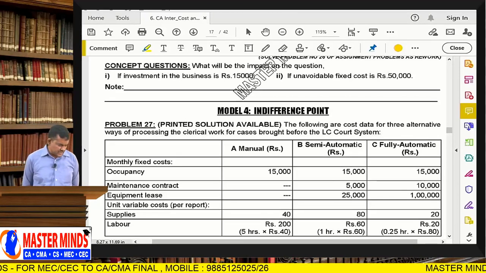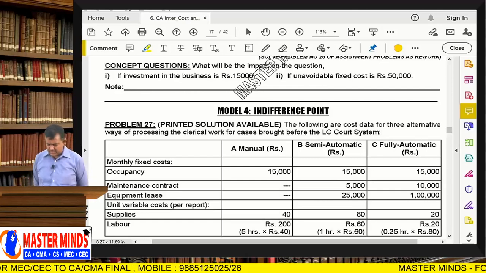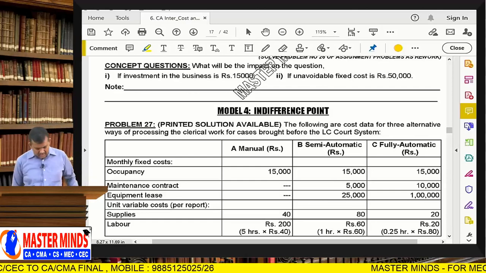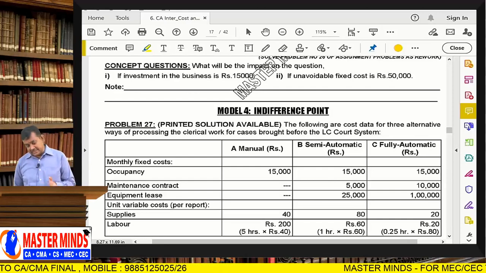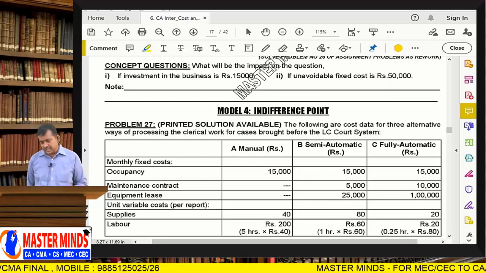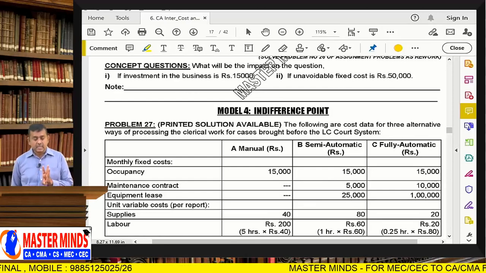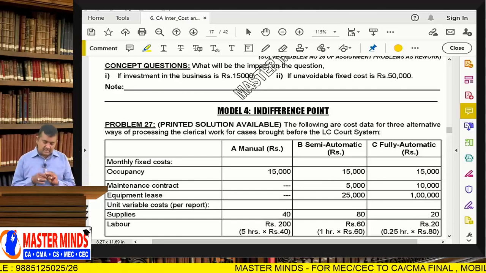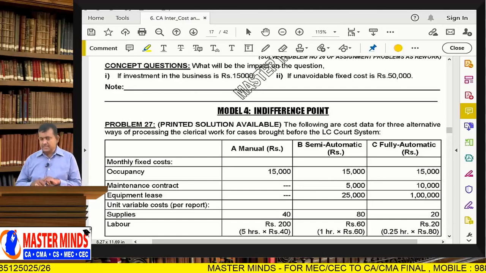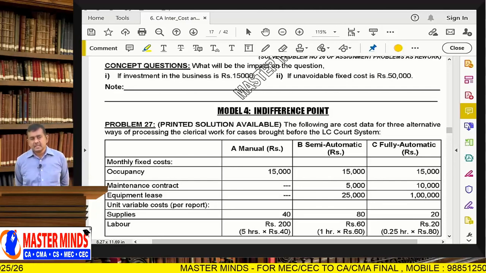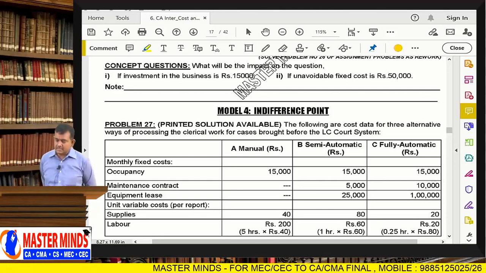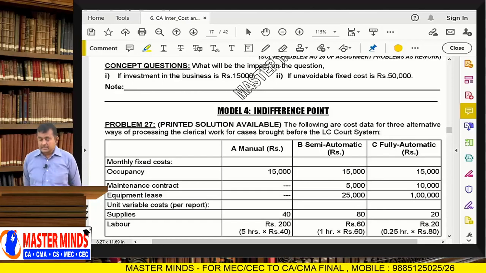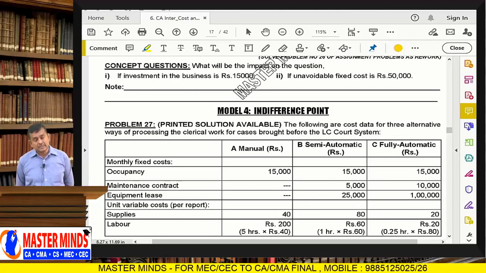Sir, I have discussed indifference point in 2 cases. Now I am going to discuss 3 cases. In 3 cases, you have to calculate 3 indifference points: AB, AC and BC. Sir, how to do decision making? I will explain.